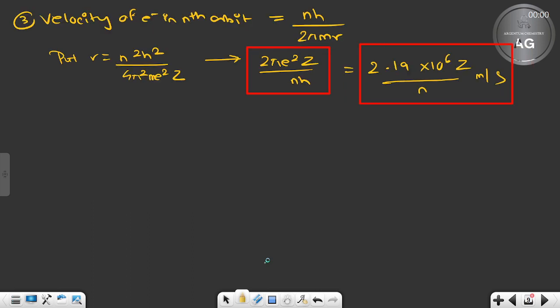Then the last one is number of revolutions. What is the formula? The formula is very simple: velocity by circumference.